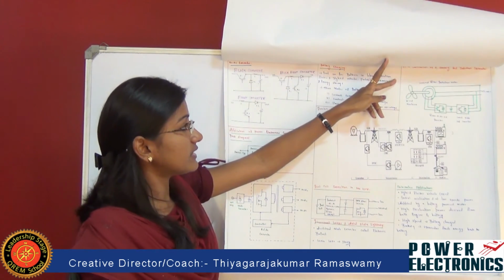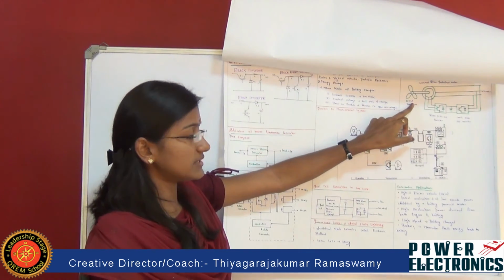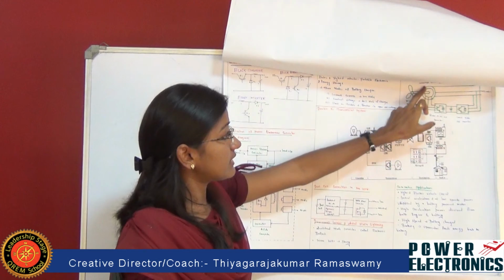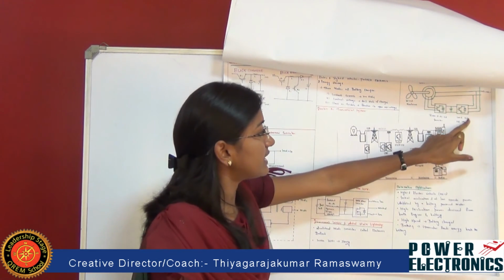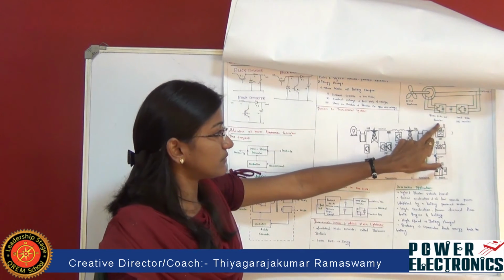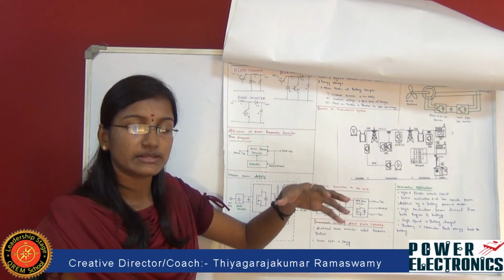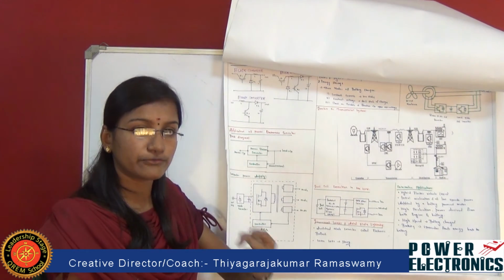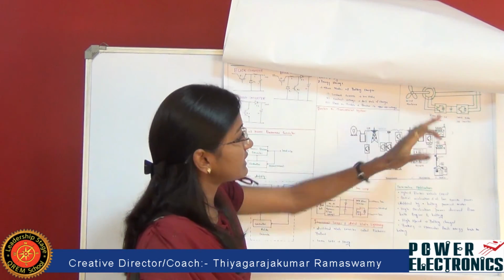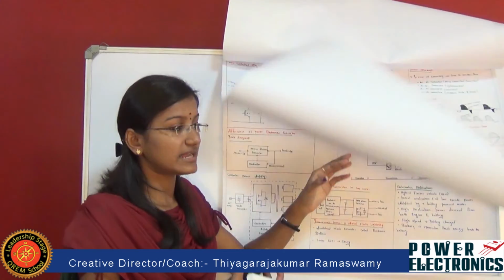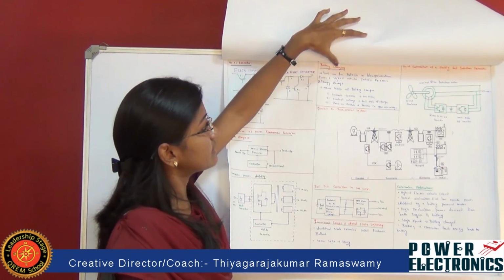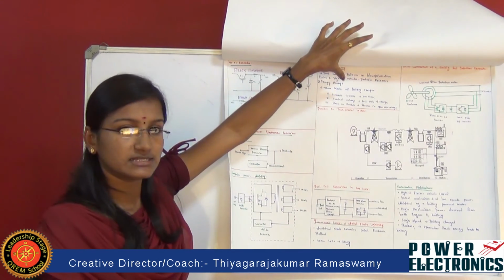And coming to grid connection of a doubly-fed induction generator, from this wind turbine we are going to extract some energy from the wind flow. Here the static winding is connected to this grid side 3-phase inverter, and it also consists of a rotor side 3-phase inverter. In this rotor side 3-phase inverter, we are going to control some amount of current. By controlling this current, the wind turbine starts to rotate, and we can extract the energy from the wind. So this is about grid connection of a doubly-fed induction generator.